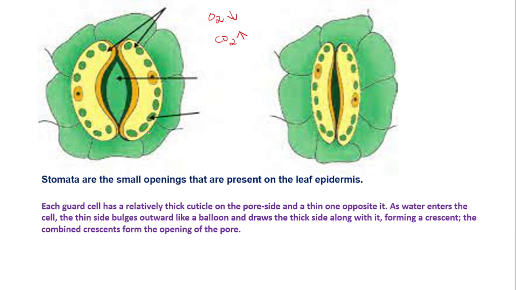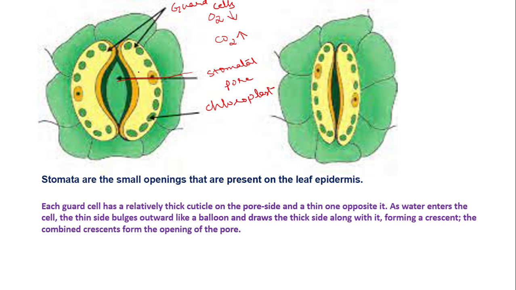So the opening and closing of the stomatal pore, this is the stomatal pore. And these are the guard cells, and these green dots are the chloroplasts. Now what happens here in the guard cell? See, two bean-shaped cells. I already told you these two bean-shaped cells are called the guard cells. These cells will control the opening and closing of the stomata. These stomata are seen on the lower surface of the leaf.